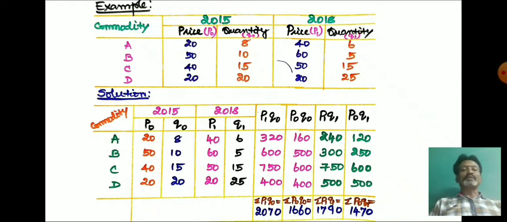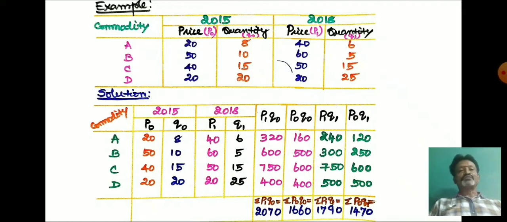Simply remember, first the Laspeyres formula: in the numerator we have sigma P1Q0 and in the denominator we have sigma P0Q0. Then take the Paasche formula: in the numerator we have P1Q1 and in the denominator we have P0Q1. So only these four things we are going to estimate.